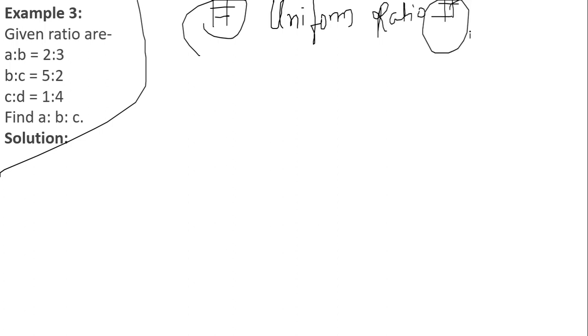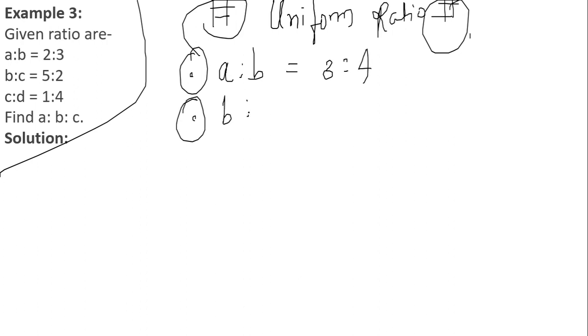Basically, if we have two ratios, A:B is equal to, for example, 3:4, and B:C is equal to, for example, 2:7, they will ask you to find out the value of A:B:C.